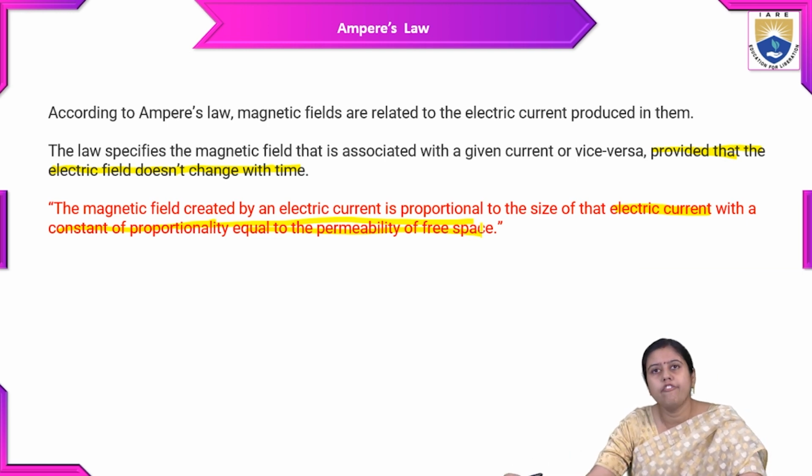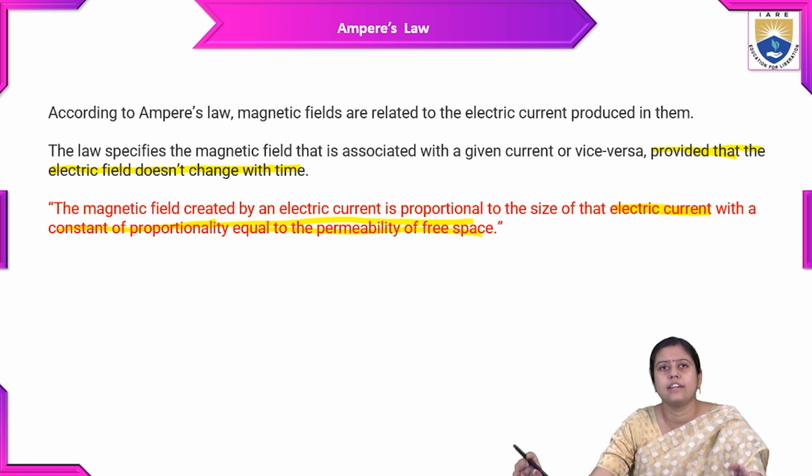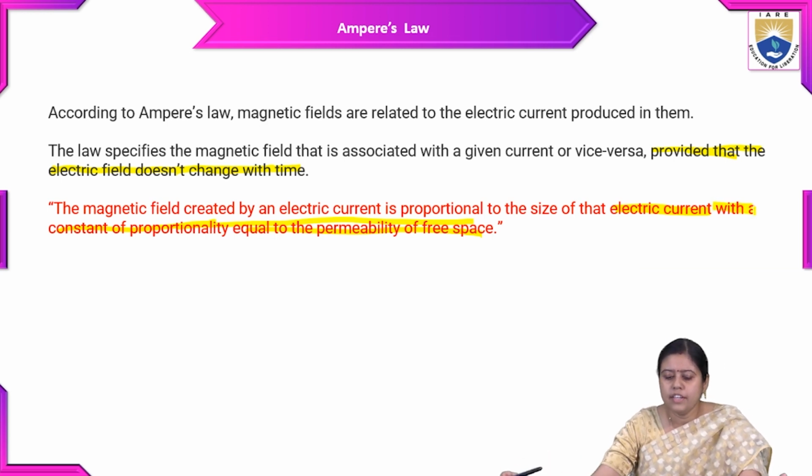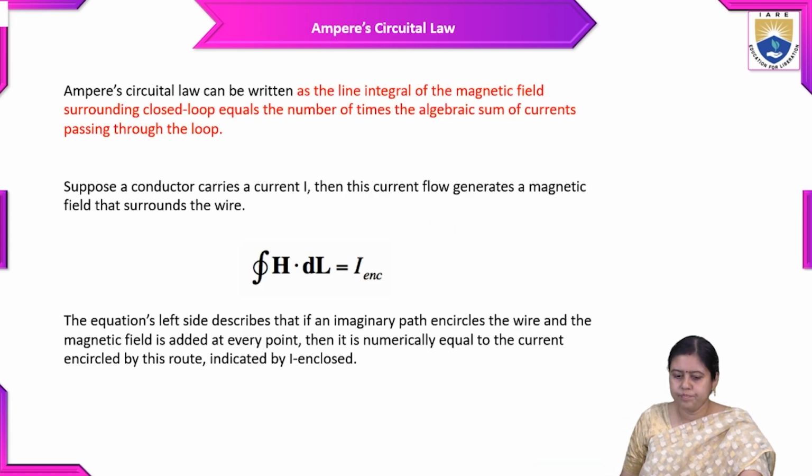If the current flows through any ferromagnetic material, it will change into a magnet and create some magnetic field. So the magnetic field created by an electric current is proportional to the size of that current, with the constant of proportionality equal to the permeability of free space.